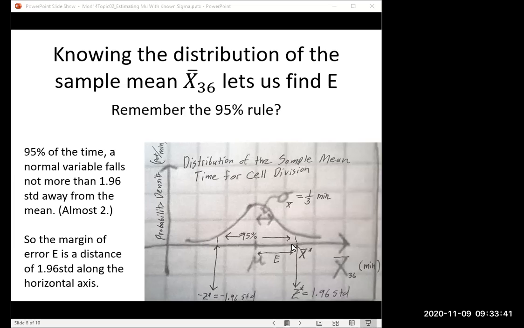Now, all we have to do in the next slide is say, well, how much is 1.96 standard deviations? We've said each standard deviation is about 1/3 of a minute, or 20 seconds. So 2 of those is 40 seconds, roughly. And so whatever you get from your sample mean, you can be 95% confident that it differs from the truth by less than roughly 40 seconds.